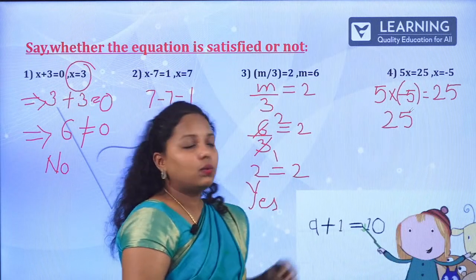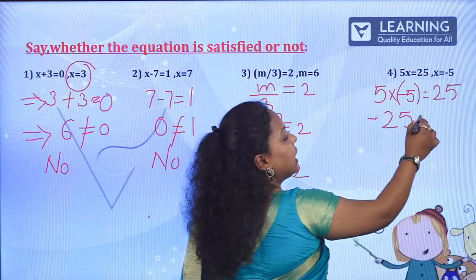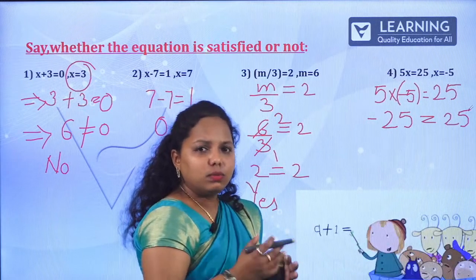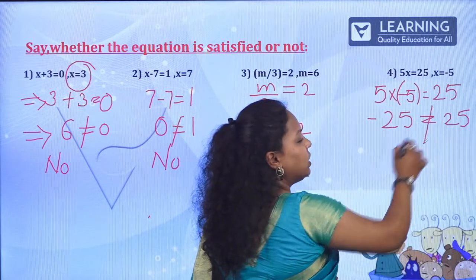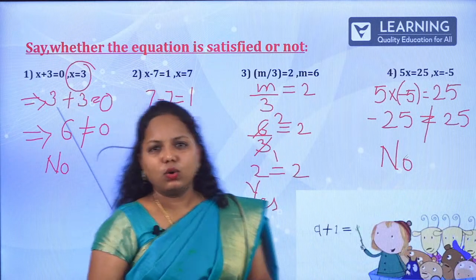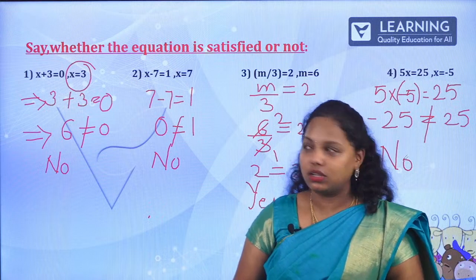How about the sign? Plus into minus, minus. Is minus 25 equal to 25? No, it is not equal. So, your answer is no over there. I hope it is easy, right? Yes, simple equation is one of the easiest chapters.